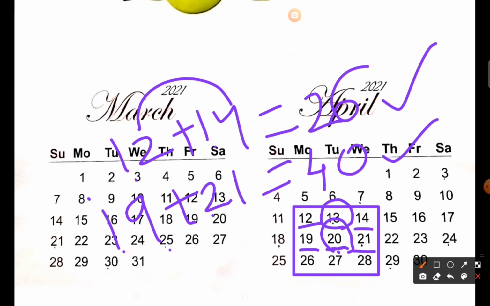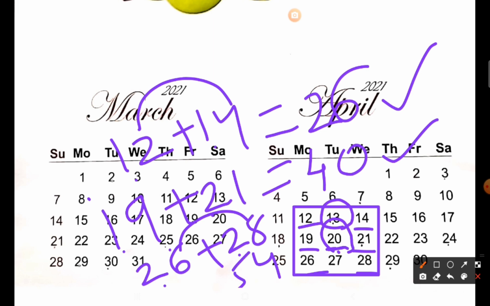Now let us check this 26 and 28. So 26 plus 28. Your answer will be 6 and 8 will be 14. So 2 and 2 will be 4 and 1 5, 54. So again 54 is double of 27. So this way all three are satisfied.